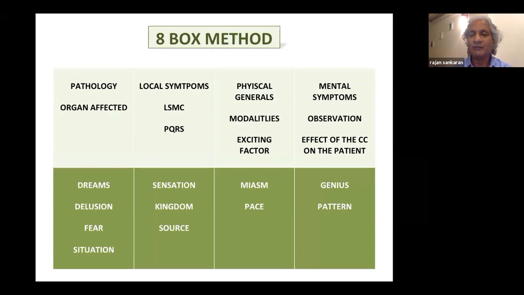Once you do that, then you have the 8 boxes. You put the information into these different aspects of the case: the pathology, local symptom, physical symptoms, mental symptoms, dreams, sensation, miasm, and genius or pattern. So these are the boxes or aspects of the case that you classify the information.